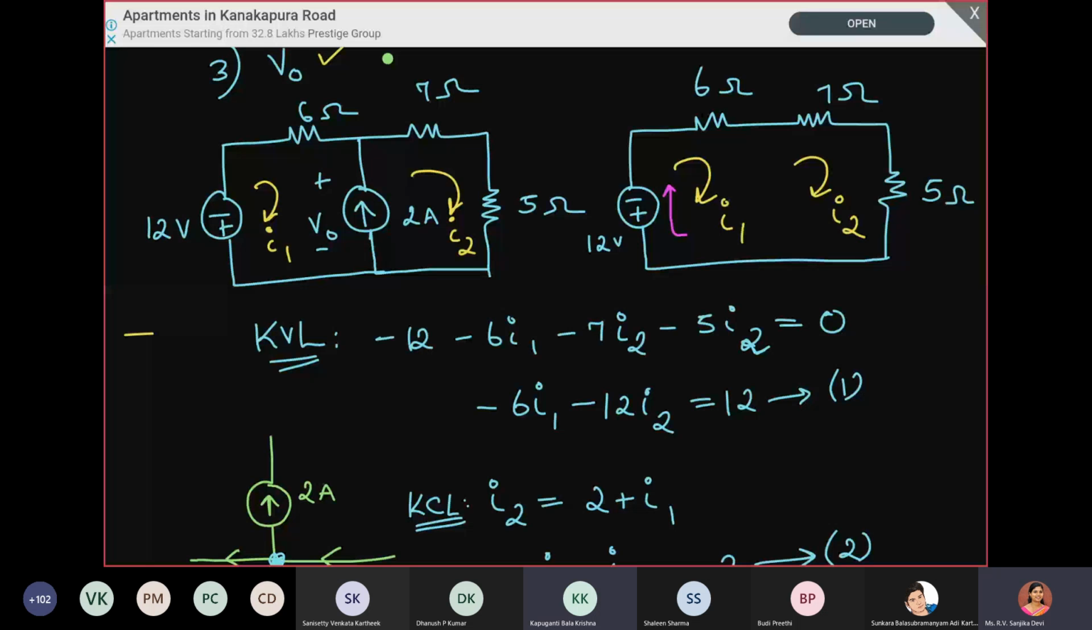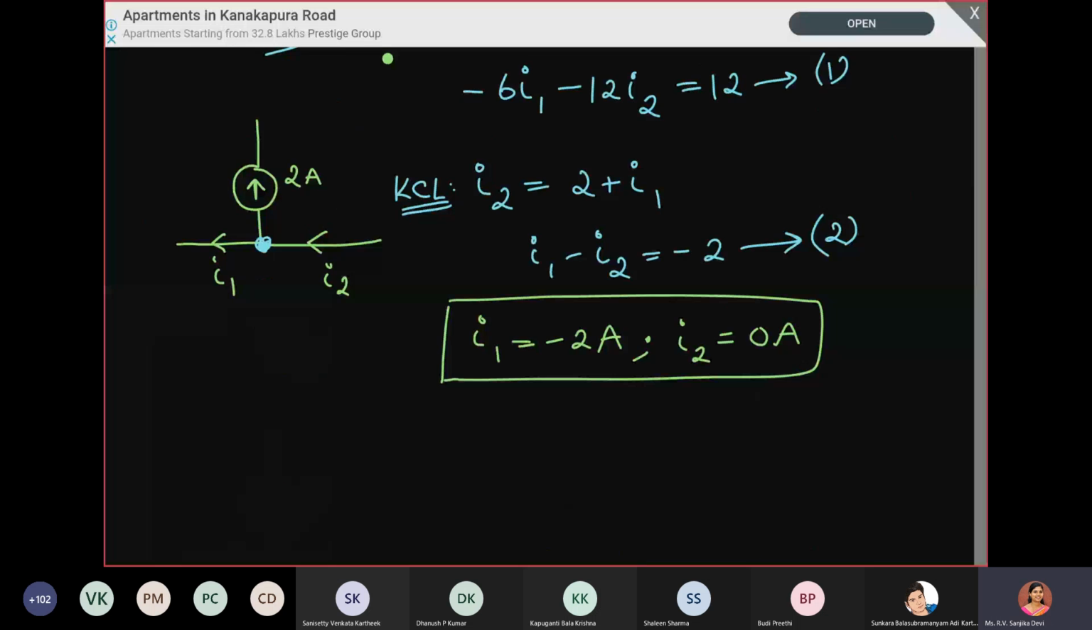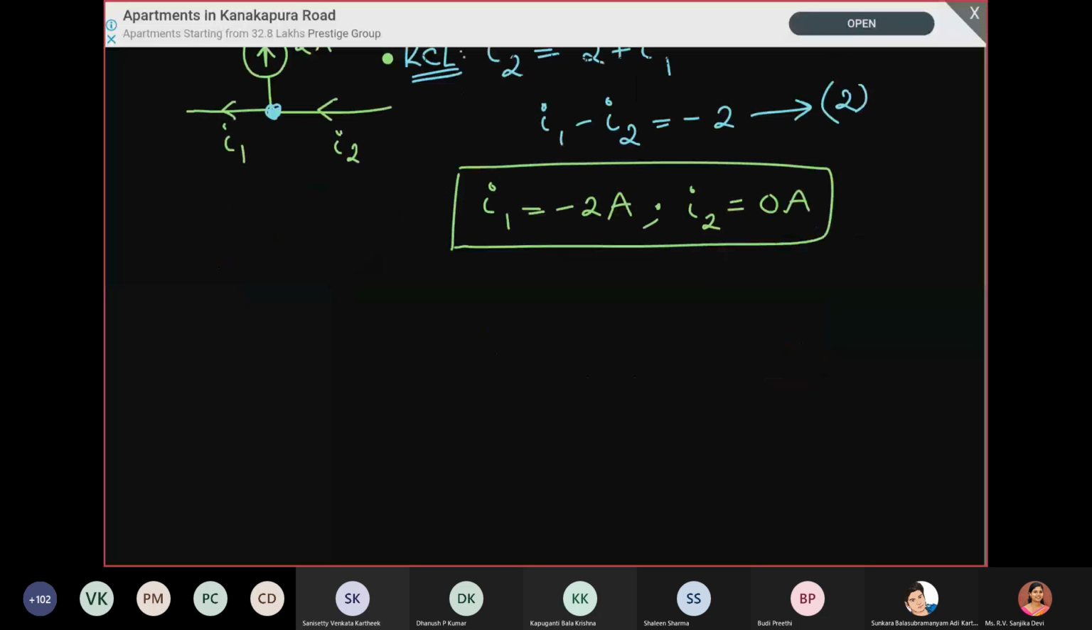We have already computed the current I2. By finding the drop across the 7 ohm and 5 ohm, we will be able to determine V0. We will use that concept for finding the V0 value. I will draw the circuit separately.